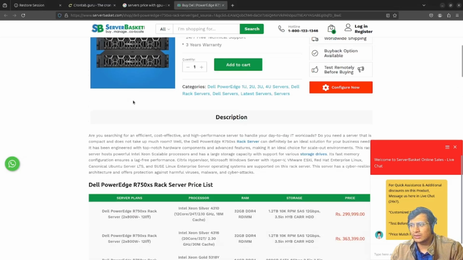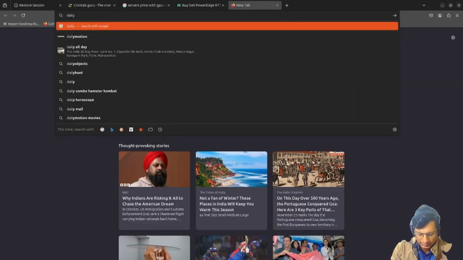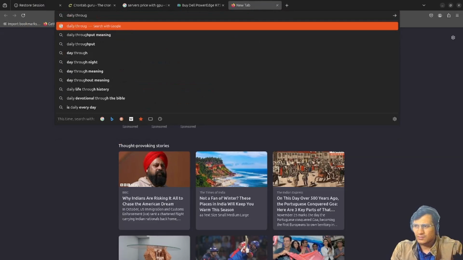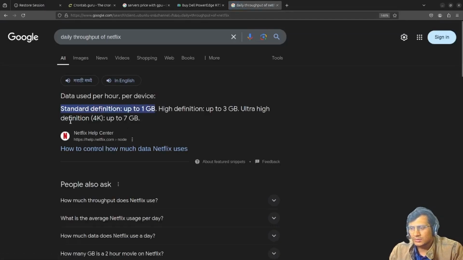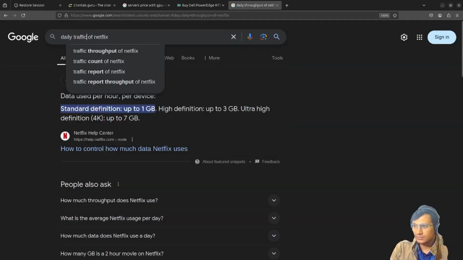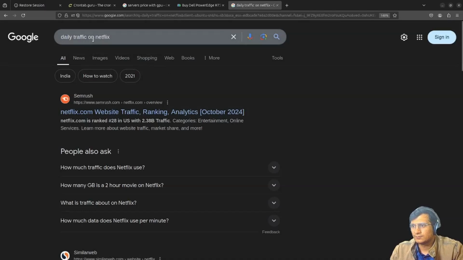Because when we look at websites like Facebook, let's just say the daily throughput of Netflix, standard definition up to 1 GB. No, let's just say daily traffic on Netflix. I don't know what this is.